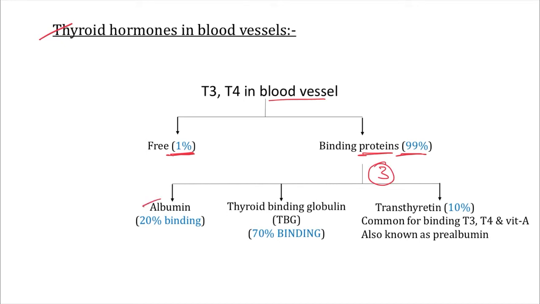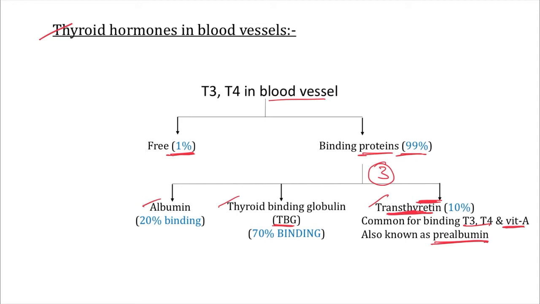The second one is TBG, thyroid binding globulin, and the third one, with a very specific name, is transthyretin, which is common for binding of T3, T4 and vitamin A. How to remember this, sir? Transthyretin: the "thy" means thyroid hormone, so this binds with the thyroid hormone T3 and T4. Now see this "retin": what is the chemical name of vitamin A, sir? Retinol. So this also binds with vitamin A, and is also known as prealbumin.